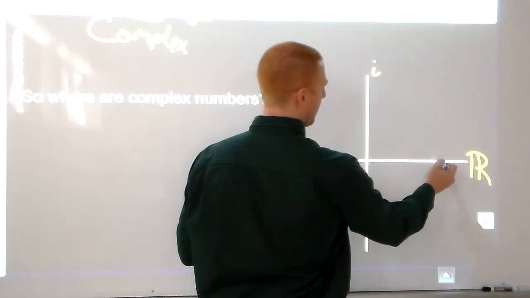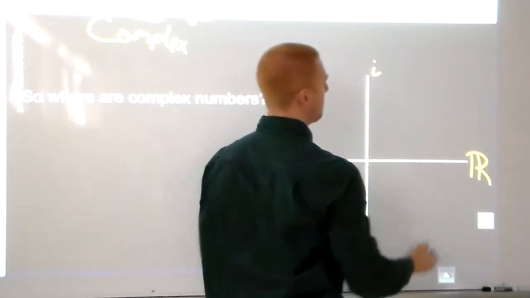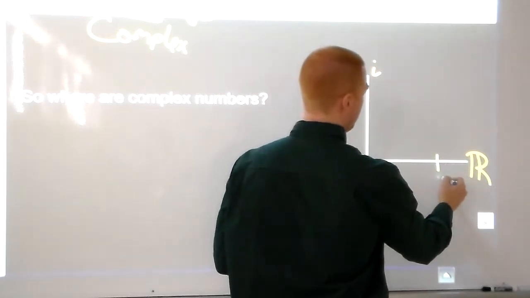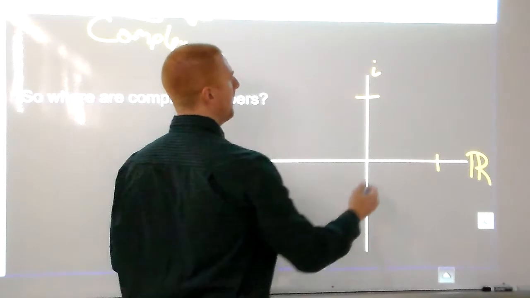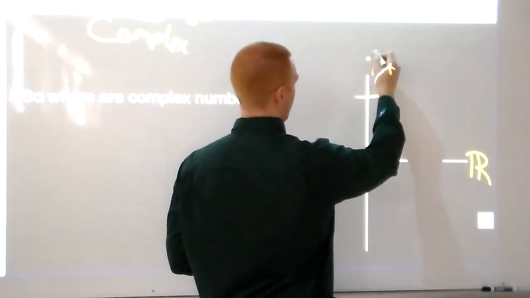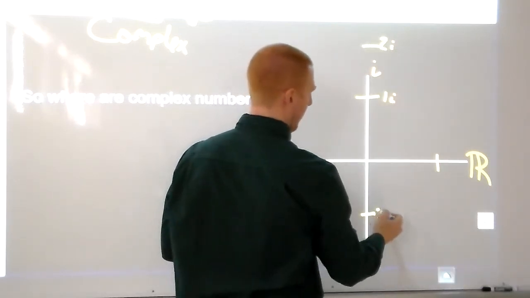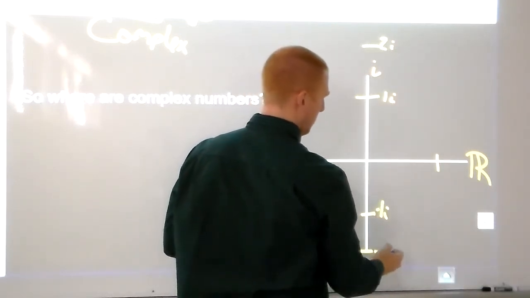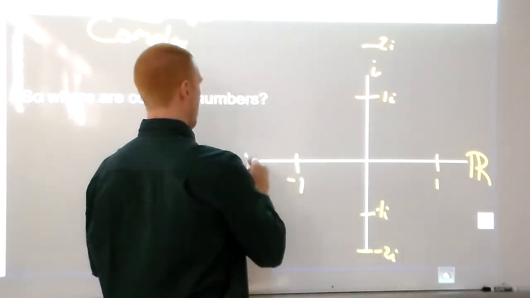If your numbers that are purely real are on this line, the numbers that are purely complex are on this line. Actually, I guess we should start with i to the first power, just i, right here. So this would be basically 1i, and you can go up, you have 2i, and down here you have -1i, -2i, and so on. This would just be 1, 2, the way you normally see your numbers.